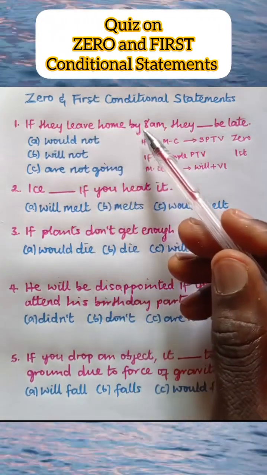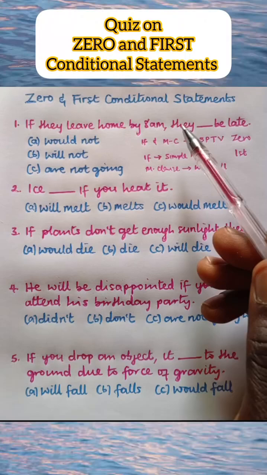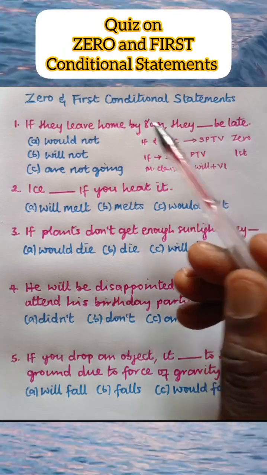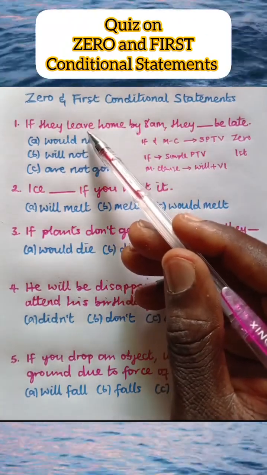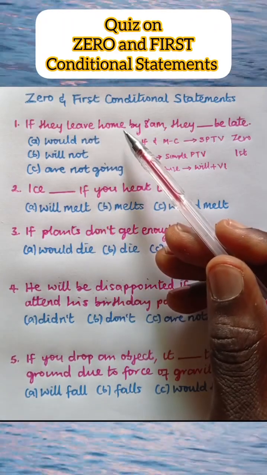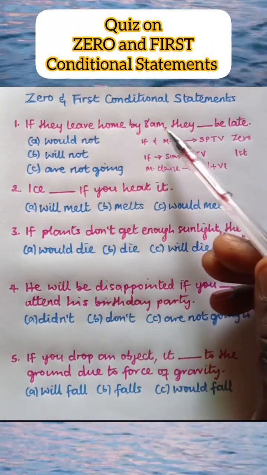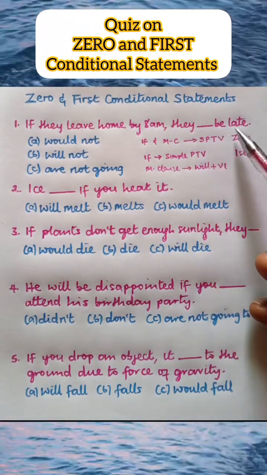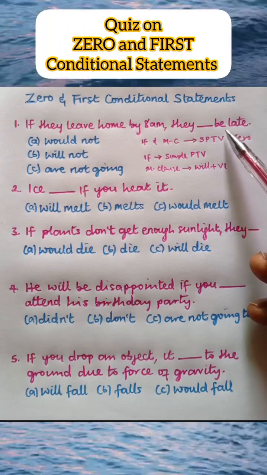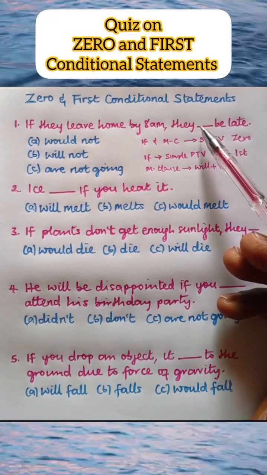Now let's look at the question. If they leave home by 8 a.m., the blank be late. Now it is the main clause that contains the blank. So we look at the verb in the if clause, which is leave. Leave is a simple present tense verb, which means this statement could either be zero conditional or first conditional. But then look at this. If they leave home by 8 a.m., their being late is not a must. It is a statement of probability. They could be late or not be late. So this is a first conditional statement, in which case the verb required here is the simple future.